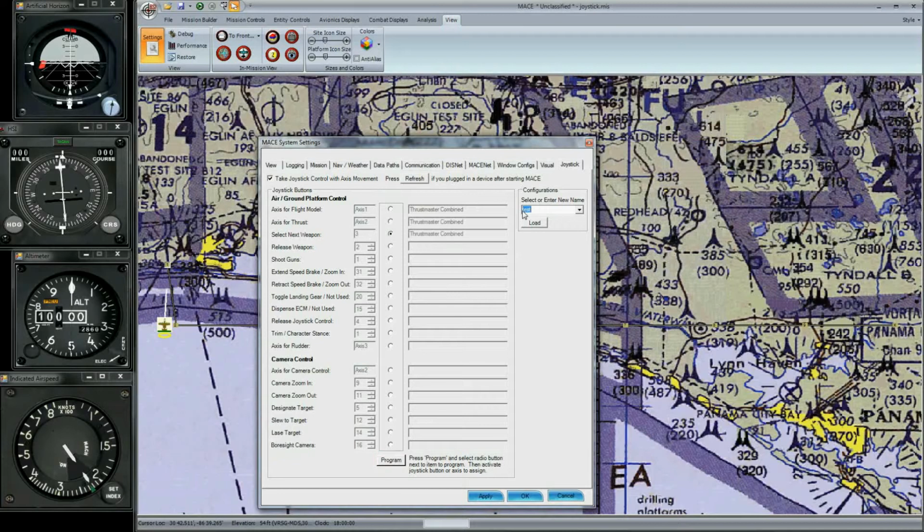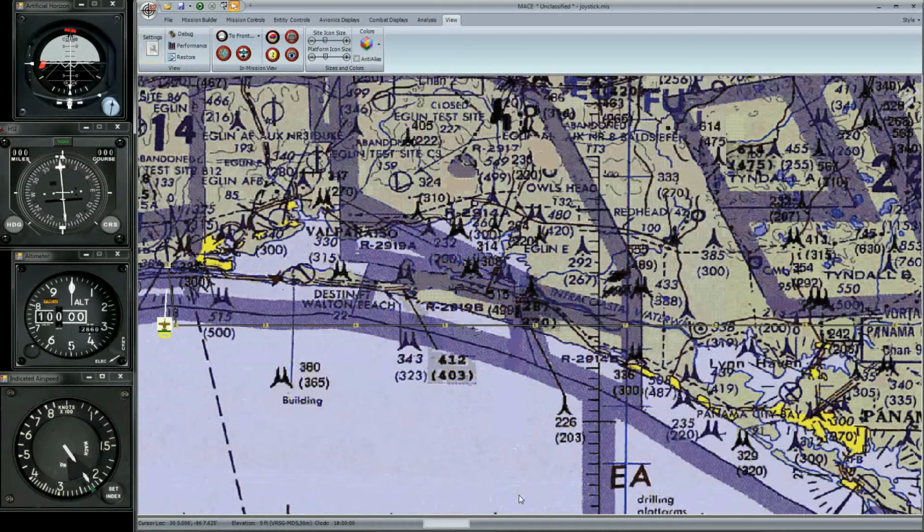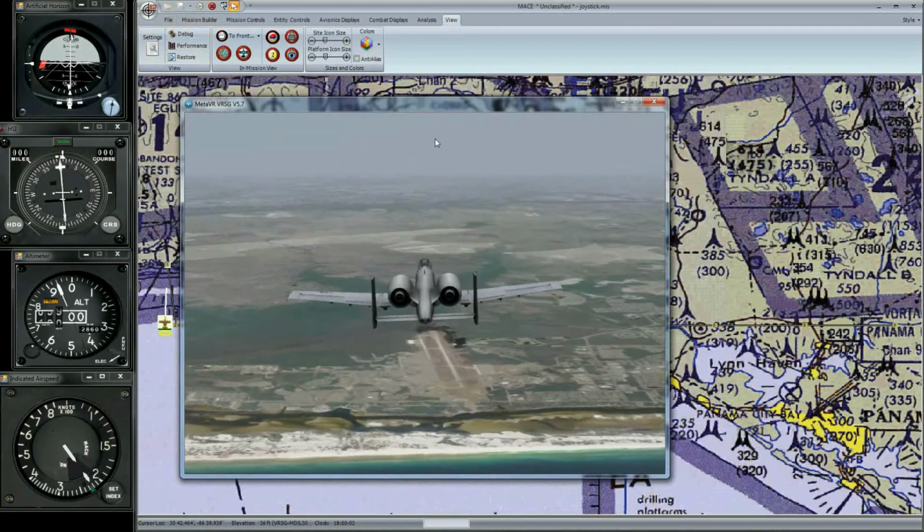If you wish to make another configuration, type the new name in the field and press Enter. Then repeat the configuration process. To recall a previously made configuration, select it from the drop-down menu and click Load. Click OK to exit when you're finished. Then comes the fun part, testing out your configuration.